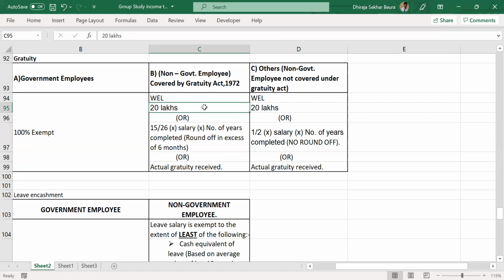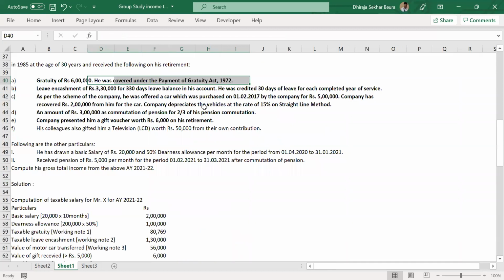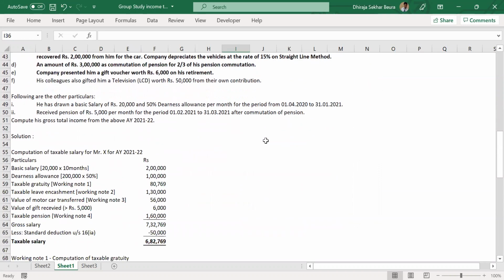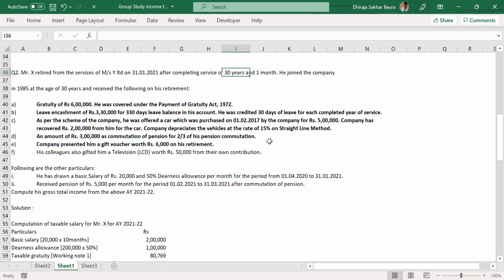I'm still trying to calculate this 15/26 value. Go ahead. So 15/26 multiplied by 30,000 multiplied by number of years, right? Number of years is 30 years, right? Perfect. Go for it. And that's all. 5,19,230. Yeah, that's perfect. So that is the value of exemption. What should be the taxable value then? 6 lakh minus that value. Make sense? Perfect. Now everybody got it.